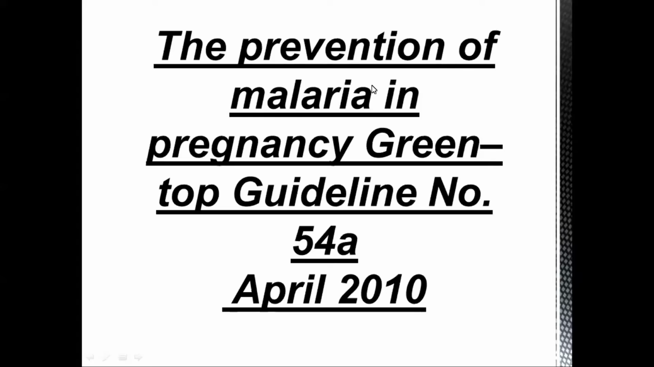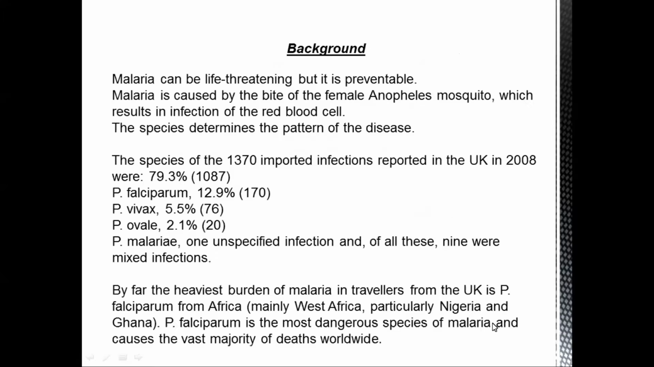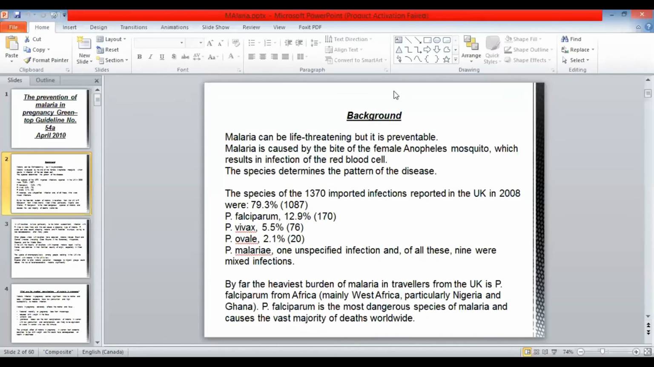So now coming to our guideline for today, malaria in pregnancy, 54A, 2010. Malaria is a life-threatening condition, but it is preventable. Malaria is caused by the bite of the female Anopheles mosquito, which usually infects the red blood cells.